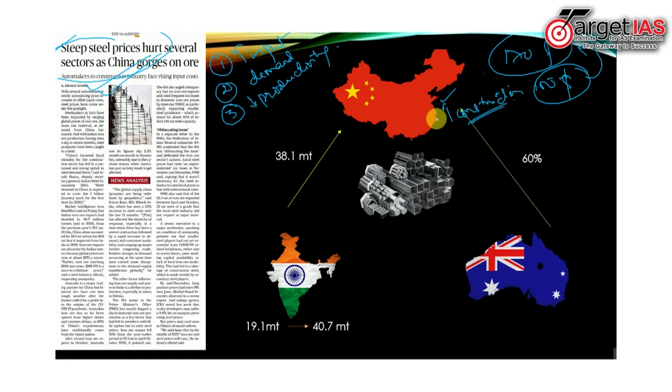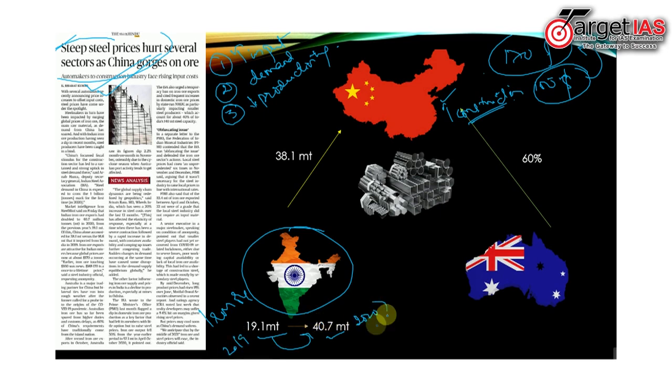China imports most of its iron ore from India and Australia. Exports of iron ore from India increased from 19.1 million tons to 40.7 million tons from the year 2019 to 2020.